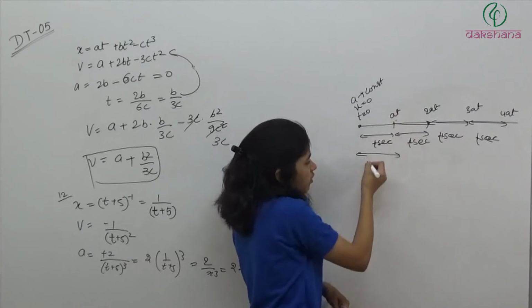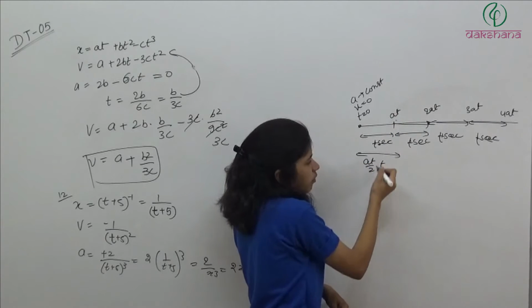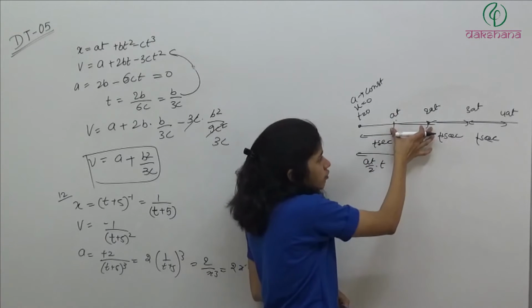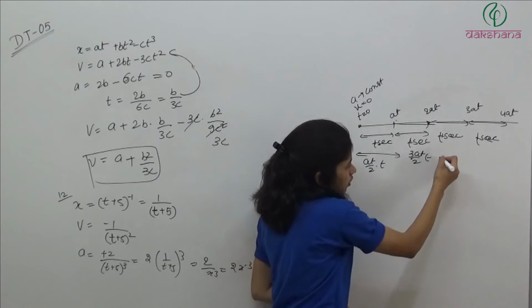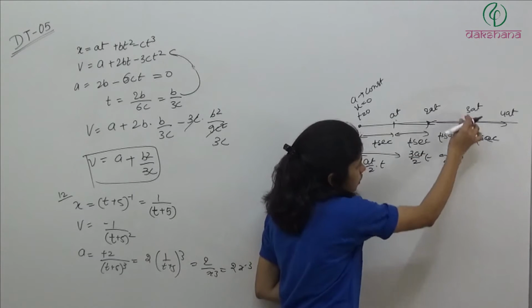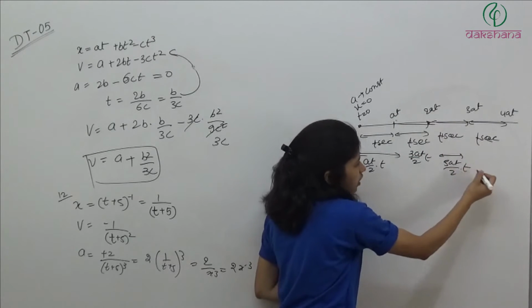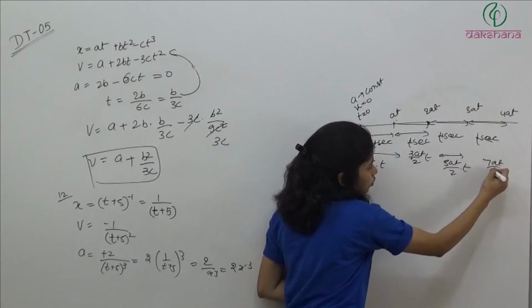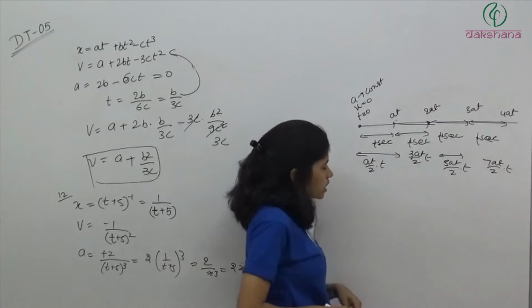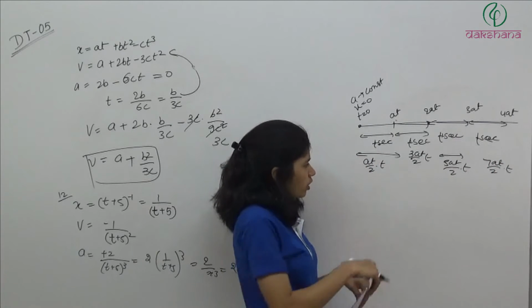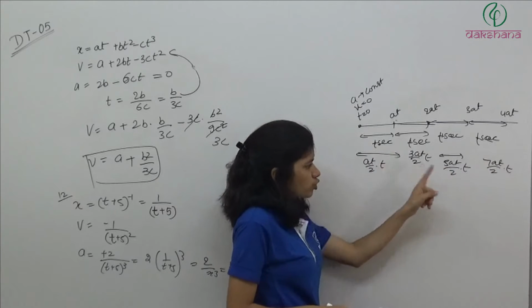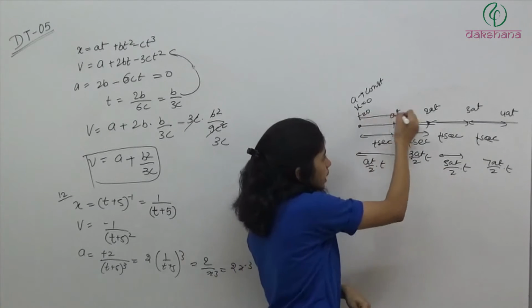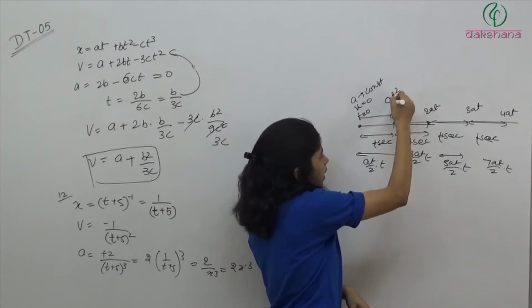Average velocity is v0 by 2 into time of the interval t. Average of this is 3v0 by 2 into time. Here 5v0 by 2, 3 plus 2, 5v0 by 2 into time of the interval, 7v0 by 2 into time. So basically if you take the ratio, it is half v0 square coming in everywhere. So 1 is to 3 is to 5 is to 7. And if you take the complete, this will be v0 square by 2.